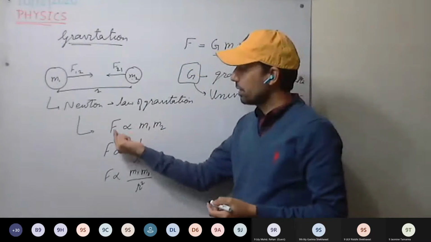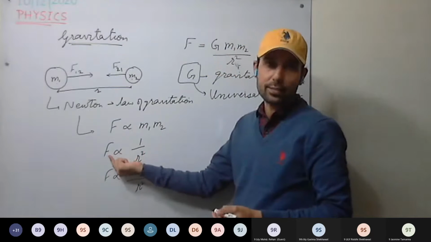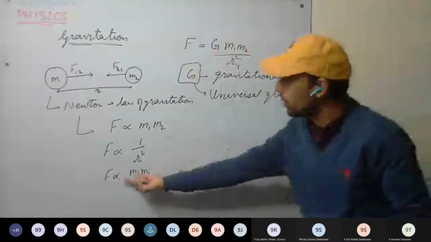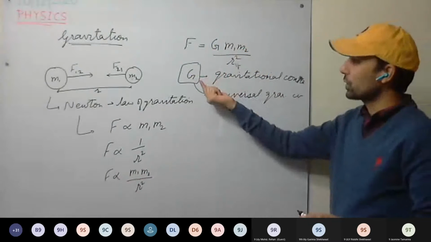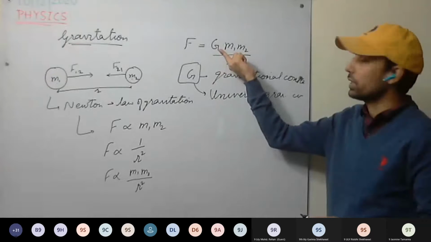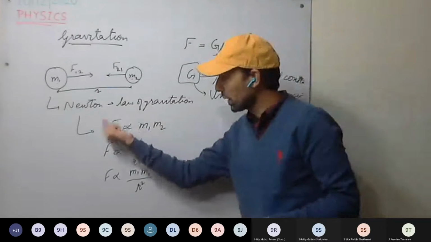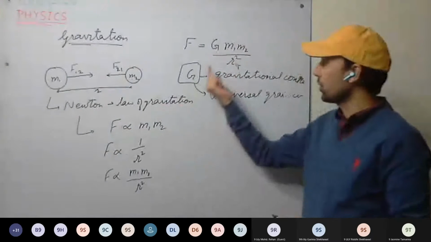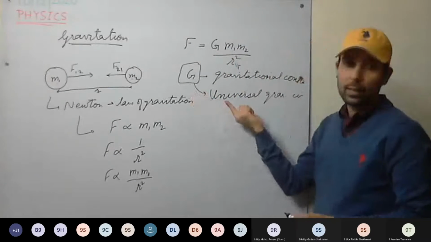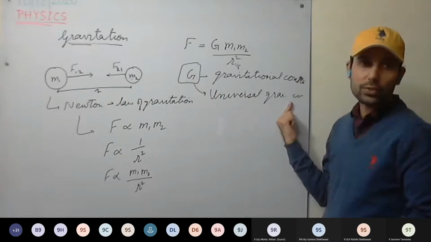If the separation increases, the force will decrease. This proportionality we removed with a proportionality constant G. This is called the gravitational constant, since we are calculating gravitational force. And this is universally applicable. Its value does not change. Therefore, this is called the universal gravitational constant.